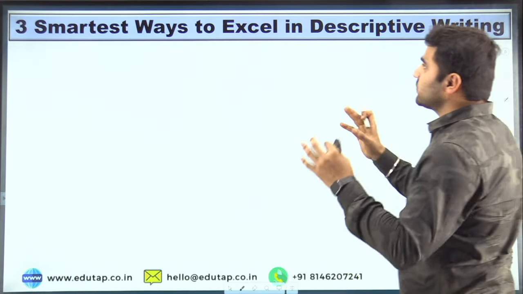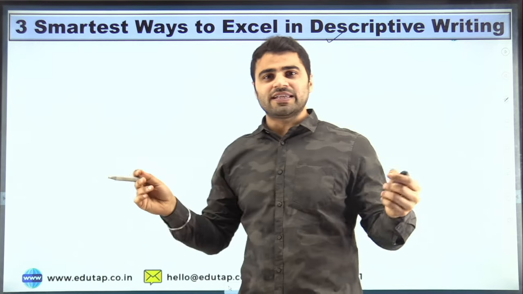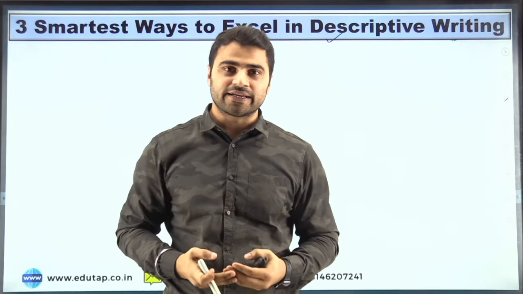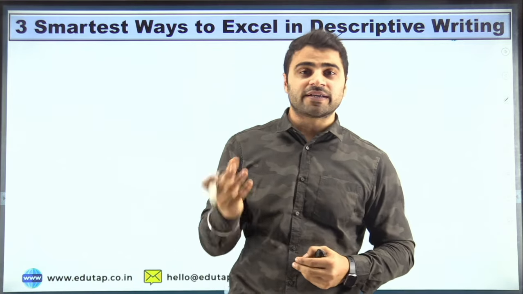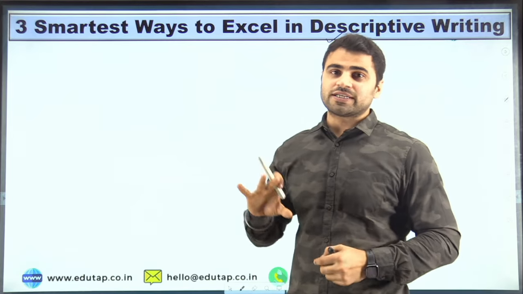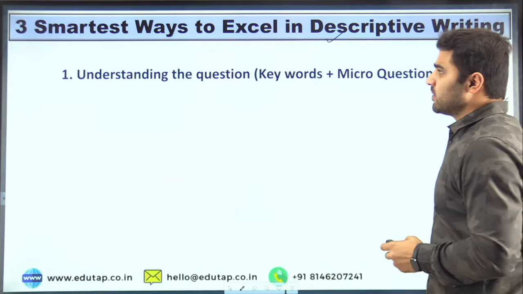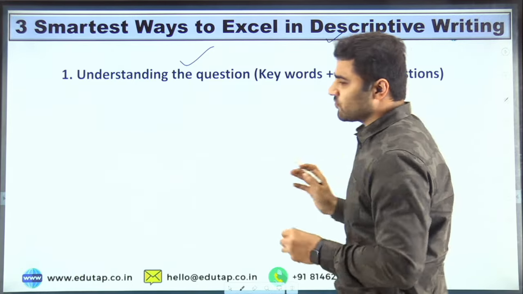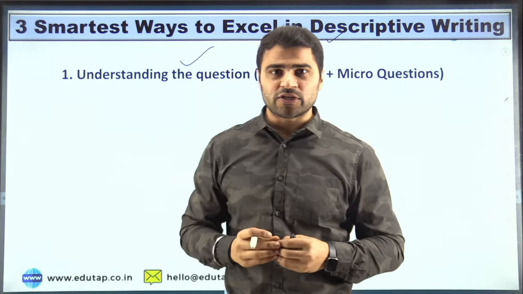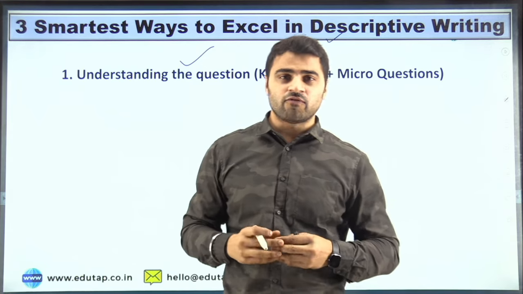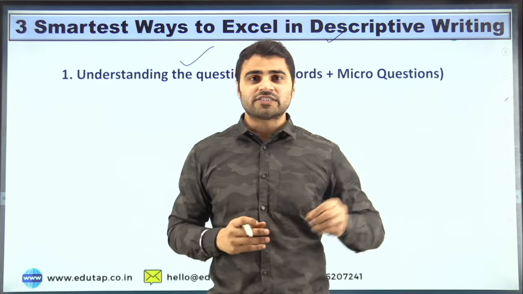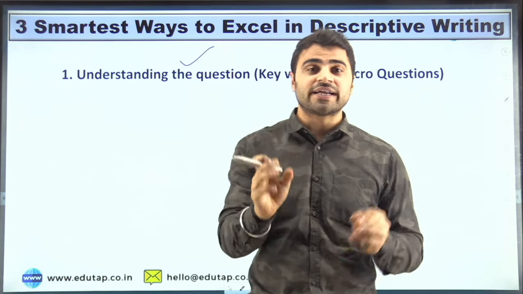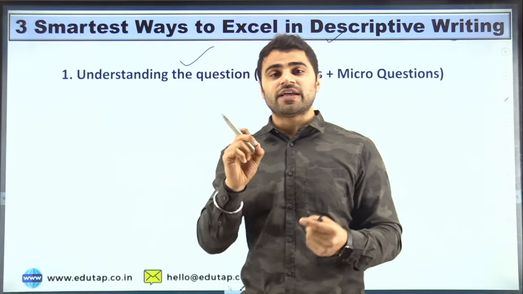Now, the thing is, three smartest ways to excel in descriptive writing. Everyone knows very well that you have to include an intro, a body, and a conclusion in answer writing, right? But the thing is, how you can make your answer better. That is the key, and that leads to your selection, right? So the first way is understanding the question, which means keywords and micro questions, right? Whenever you see the question in the examination hall, you need to understand that particular question. The mistake we generally commit is that we start writing the answer with whatever knowledge we have. No, this is not a good strategy. We have to understand the question carefully, and only after that attempt it.